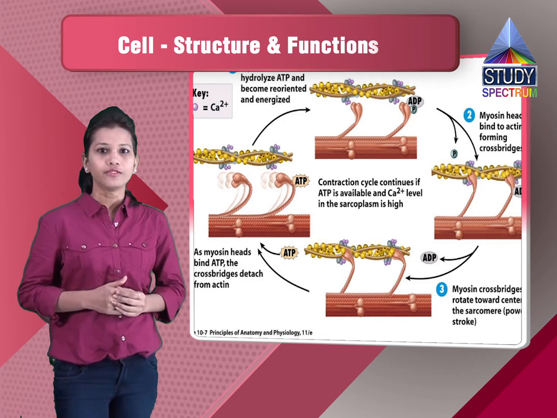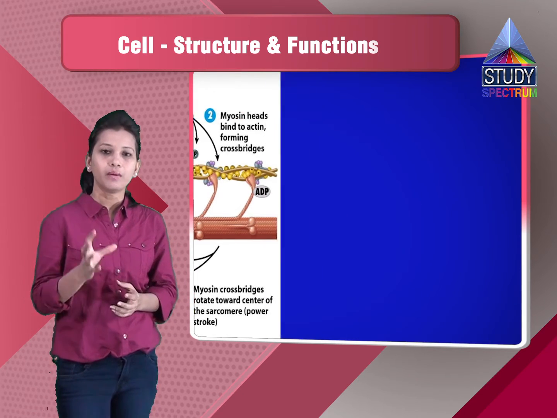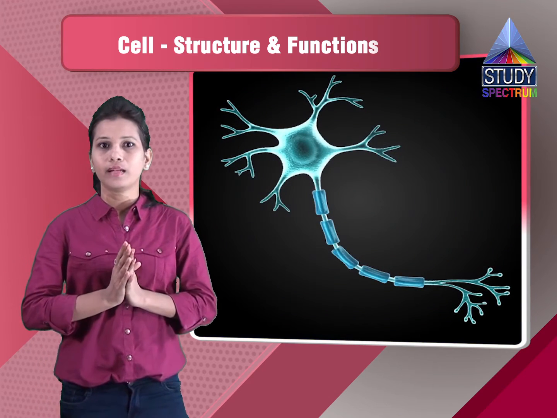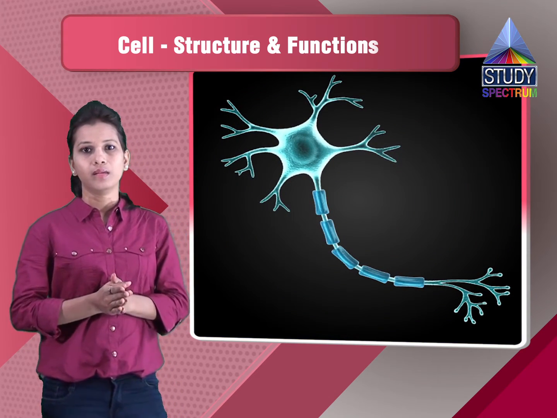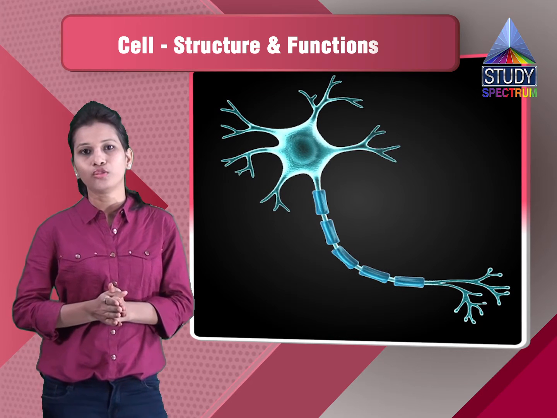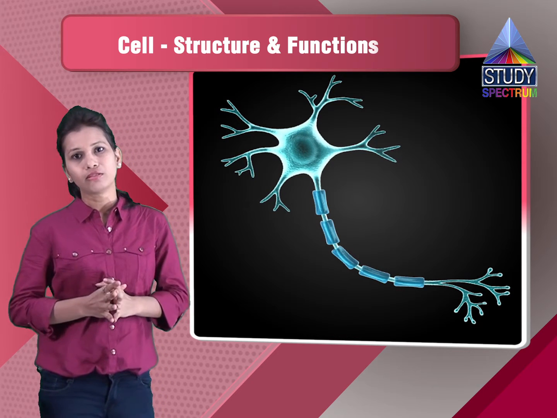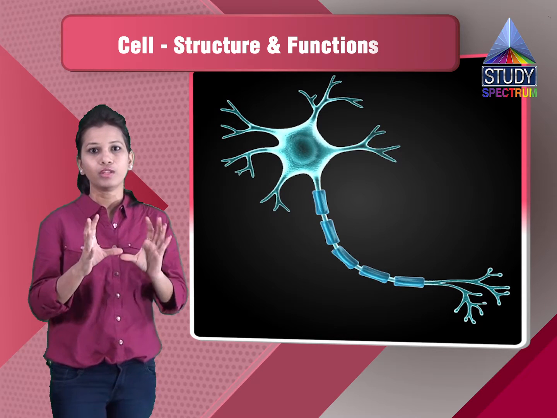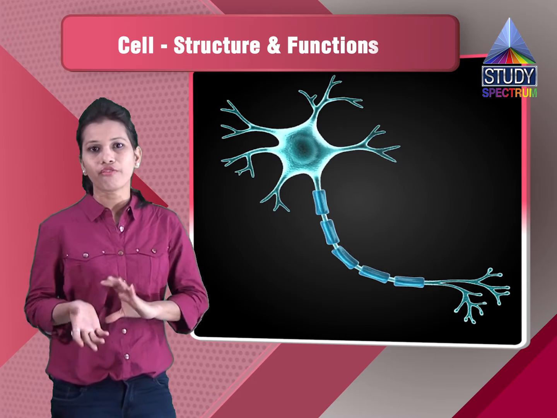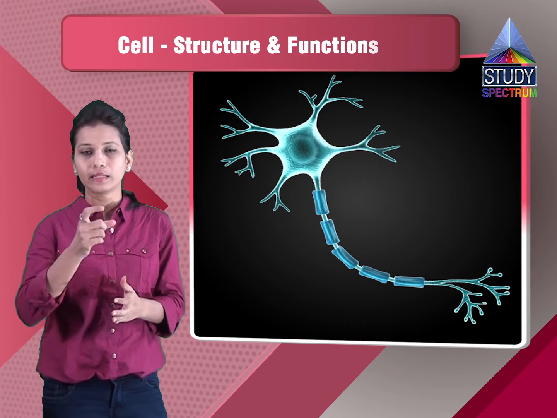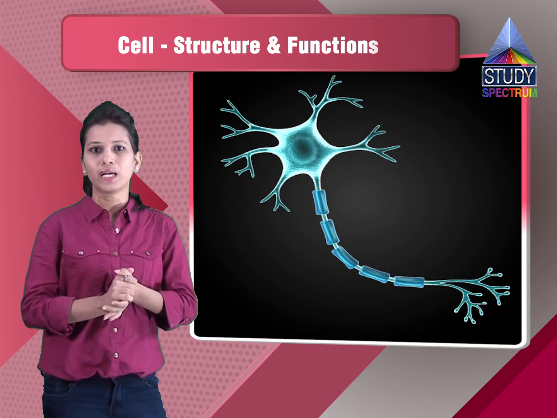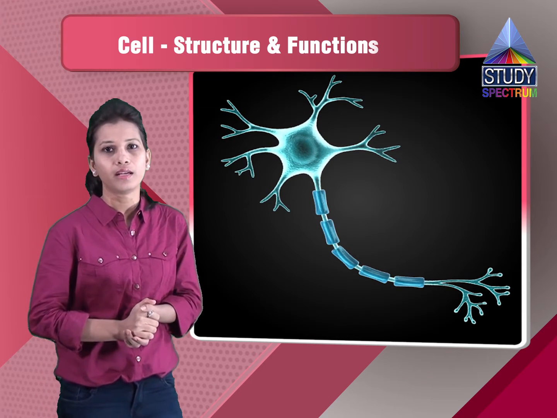Similarly, if we see, the nerve cells will be having a branched body. They are longer in size. They are about 1 meter in size. These are the longest cells in the human body. So if you see the nerve cells, they are having a different structure. The neuron constitutes of the axon and the dendron, and then the cell body is there. So if you see the structure of the nerve cell, you will understand how different it is from the other cells.